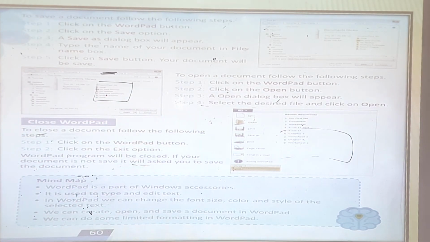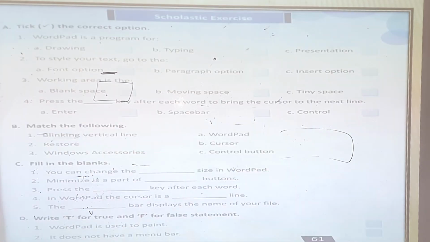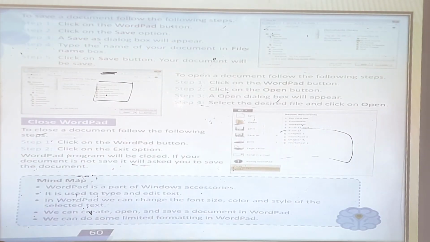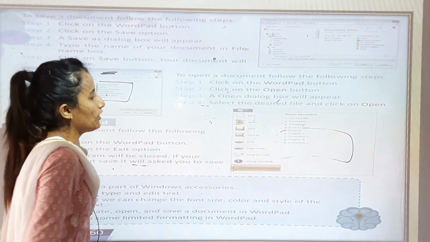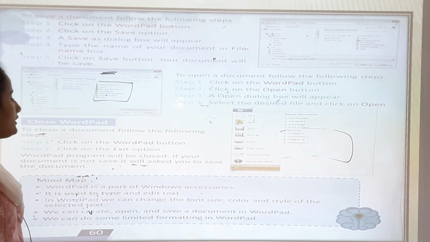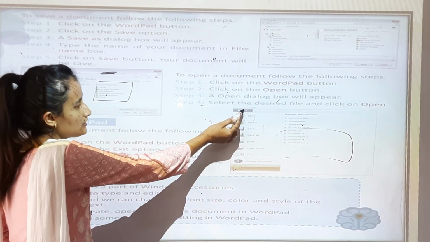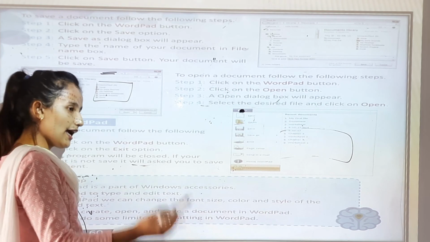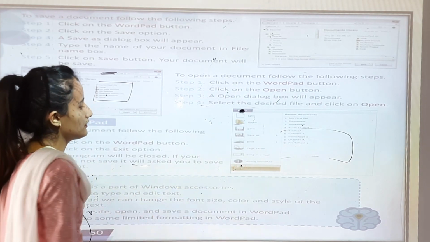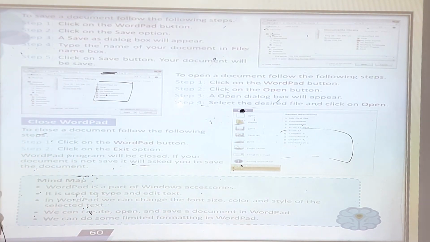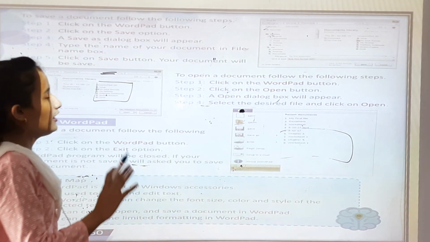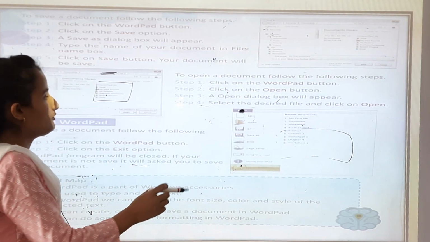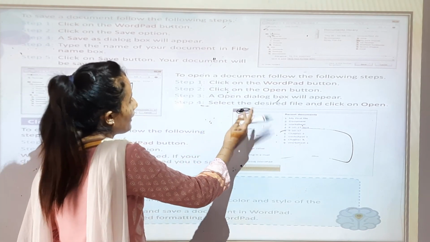Okay. Now how to close Wordpad. To close the document, follow the following steps. Step 1, click on the Wordpad button. And step 2, click on Exit. First you click on the Wordpad button, and last you click on the Exit button, and your Wordpad will be closed.